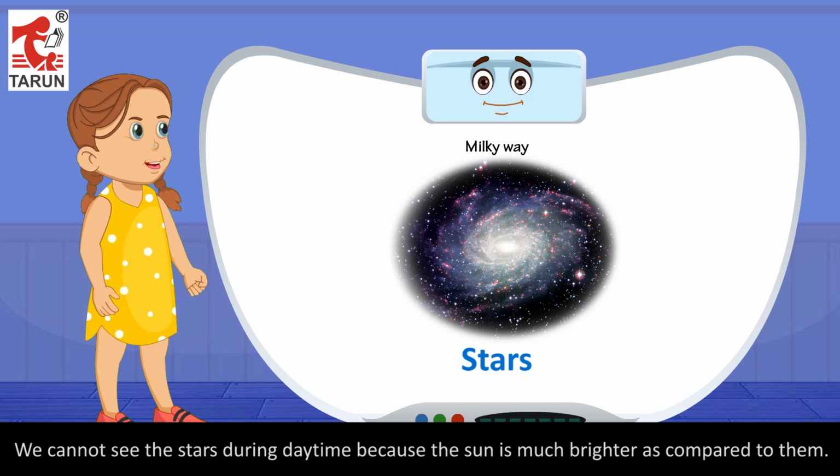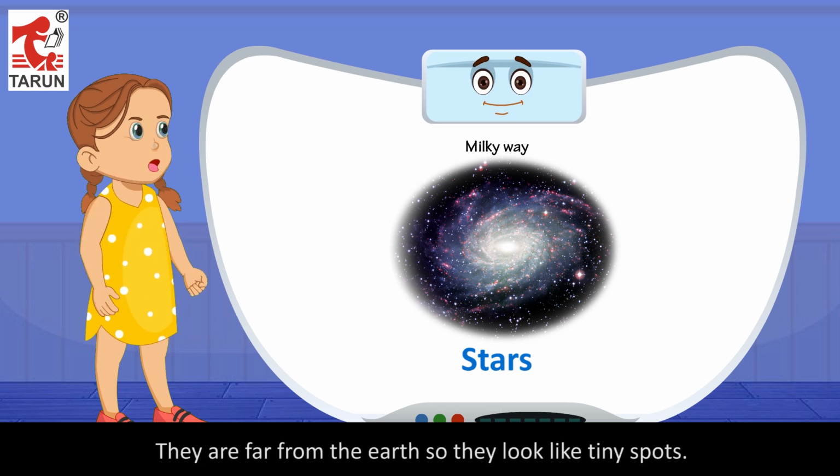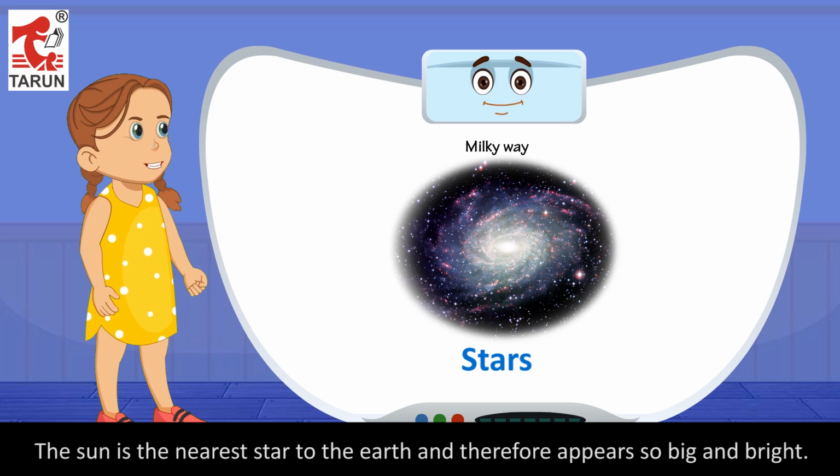We cannot see the stars during daytime because the sun is much brighter as compared to them. They are far from the Earth, so they look like tiny spots. The sun is the nearest star to the Earth and therefore appears so big and bright.